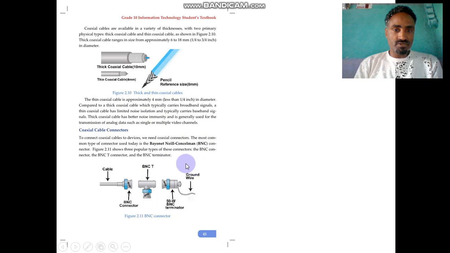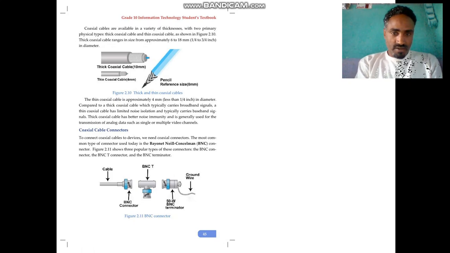In the case of transmitting cable TV, we need coaxial cable, and to connect these cables, we must have a connector. What is the connector? BNC. Based on the device type, there are also types of these coaxial cable connectors.